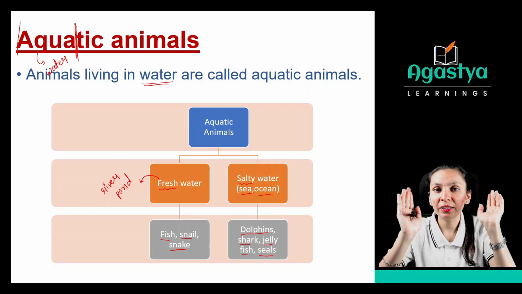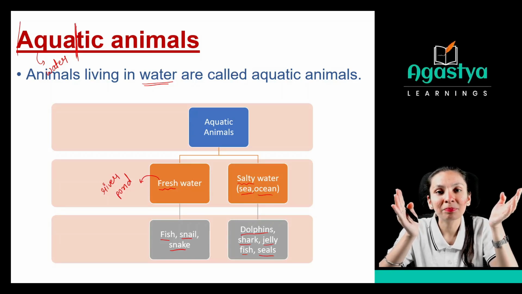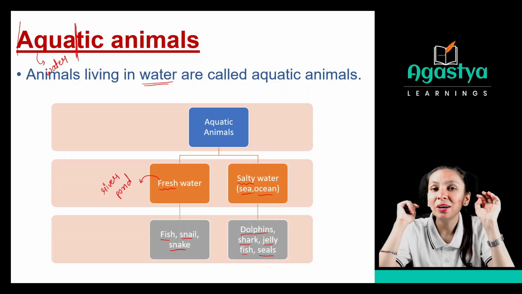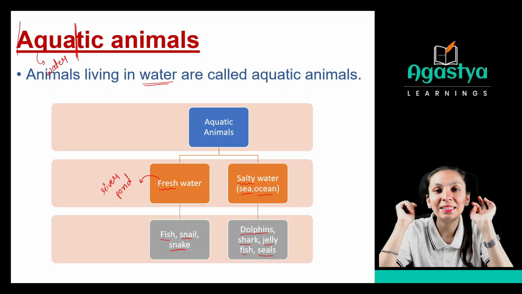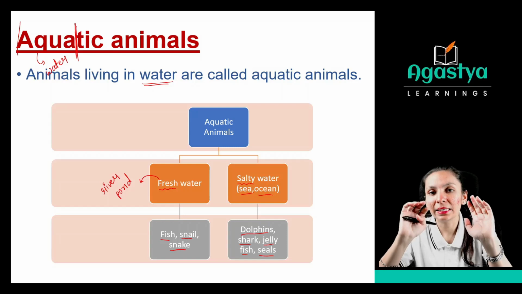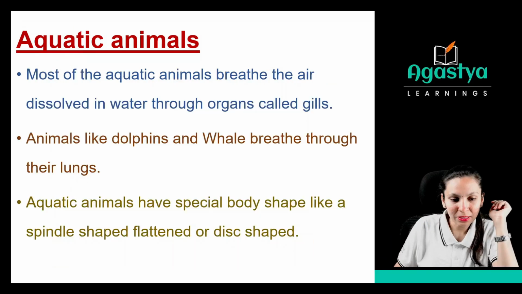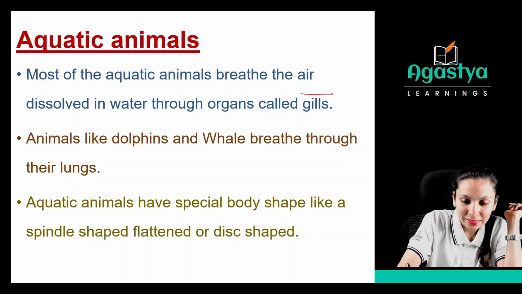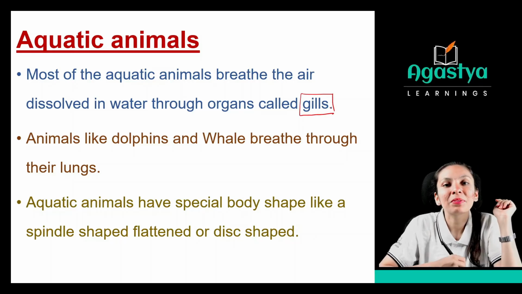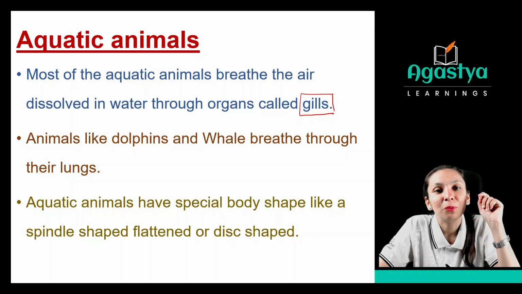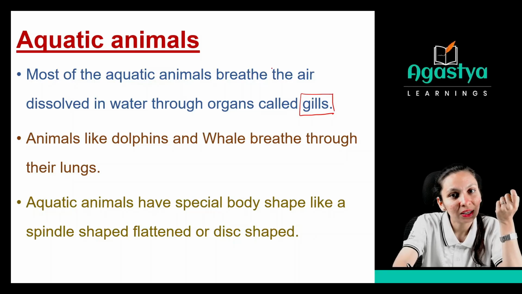Now do you know any difference between the salty water and fresh water? Yes. See, the fresh water is continuously running and it does not have that much salt, just like the sea water. And sea water is somewhat stable and it is very salty in nature. Clear? Okay. Now see, most of the aquatic animals breathe the air dissolved in water through the organs named gills. So what kind of organs will be there? Yes, that is called gills. Gills will provide the site for the exchange of gases, right?